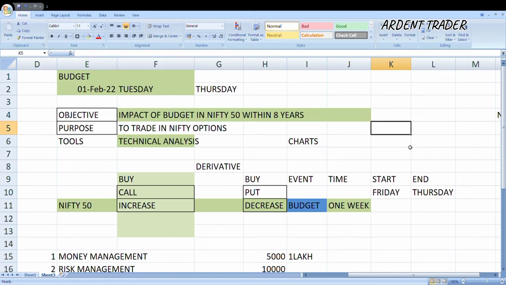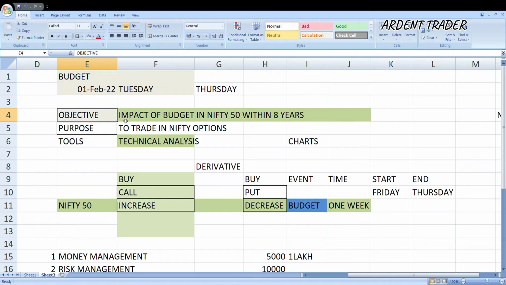Today's session is very important and very interesting because what I'm about to discuss today is about budget. As you're aware, budget is about to come on 1st February, that is on Tuesday. You all know that budget is about to come. And not only that, all of you are also thinking about what will be the effect of budget on Nifty 50.